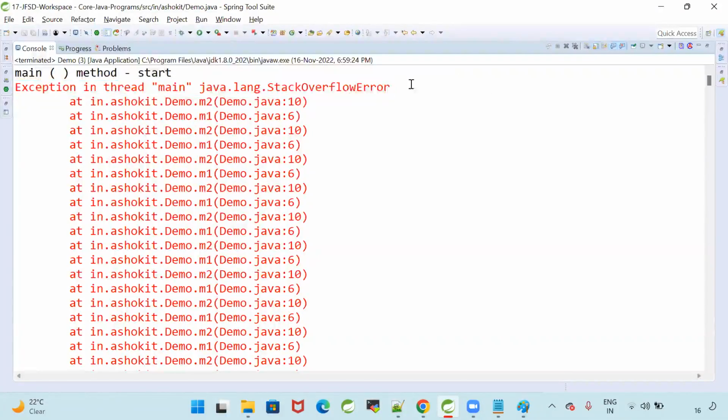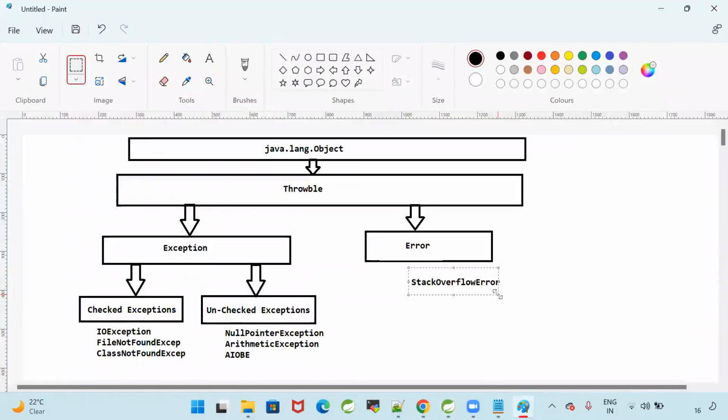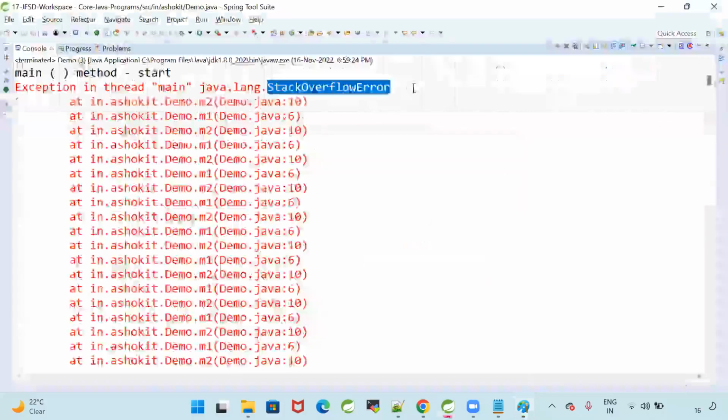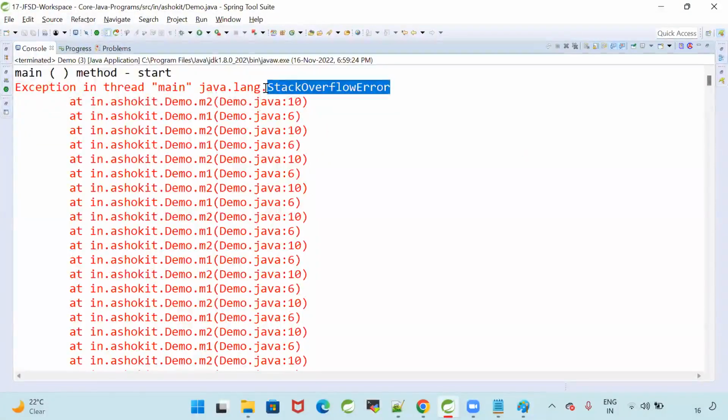This is also one of the class names. This is one of the exception classes, whose name is StackOverflowError.